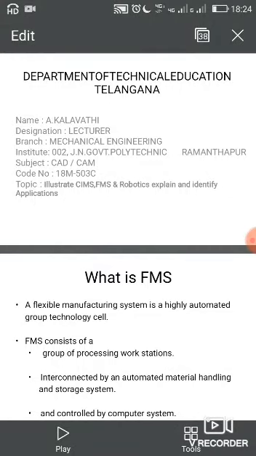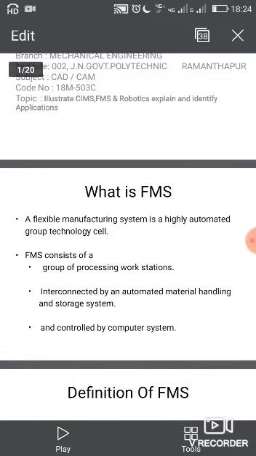Today we'll see about FMS, that is Flexible Manufacturing System. What is an FMS? The definition of FMS, necessity of FMS, layout of FMS. All these things today we'll see in the class. Okay. First, what is FMS?